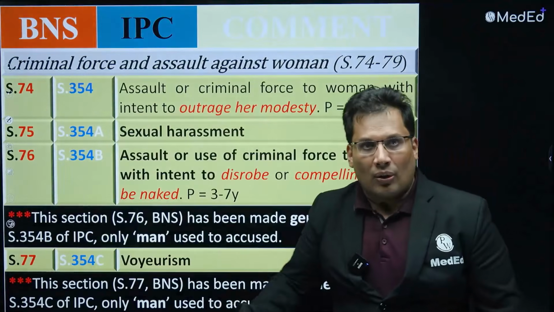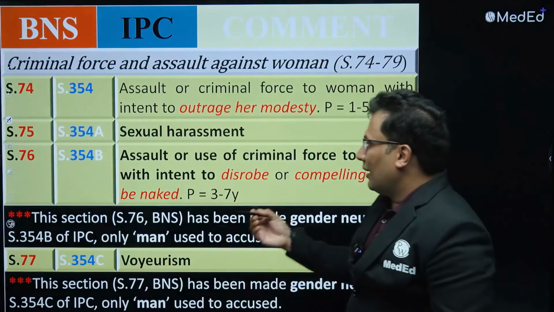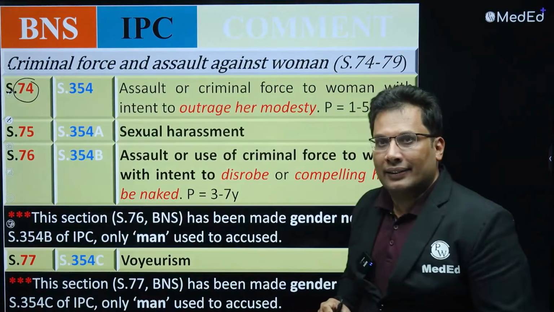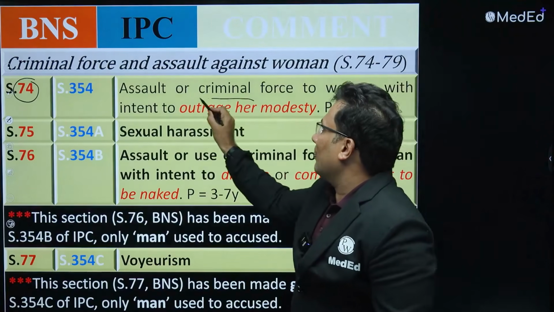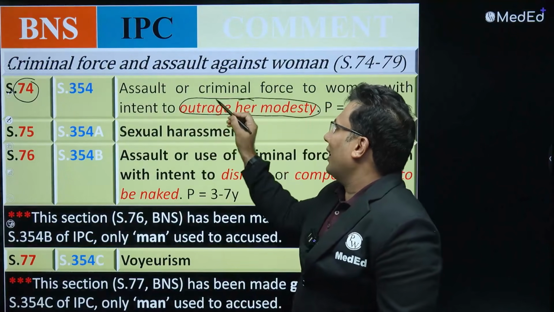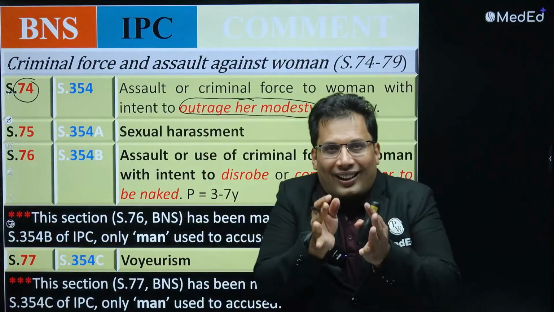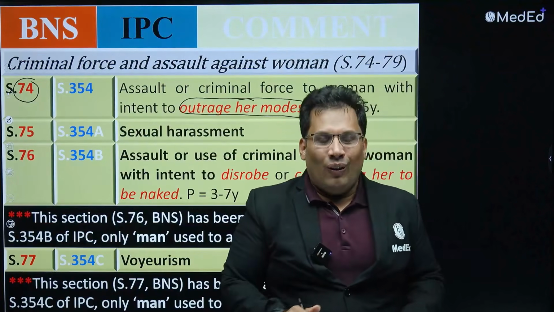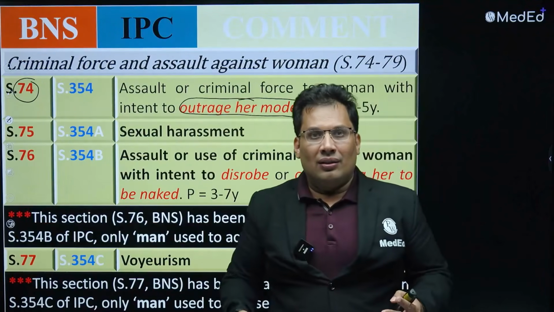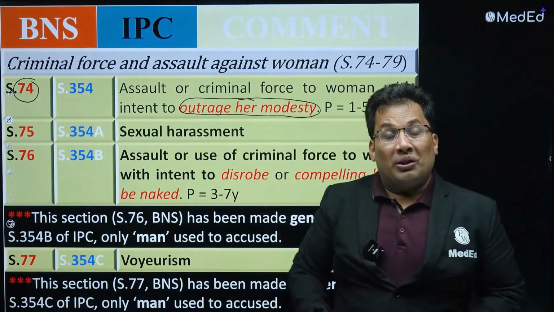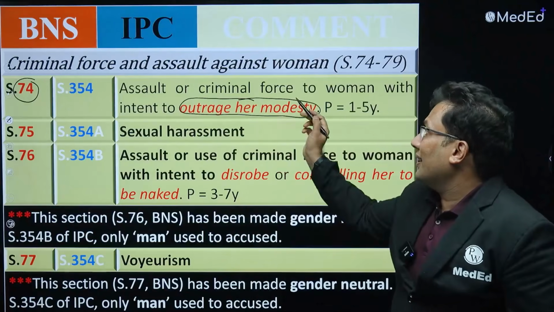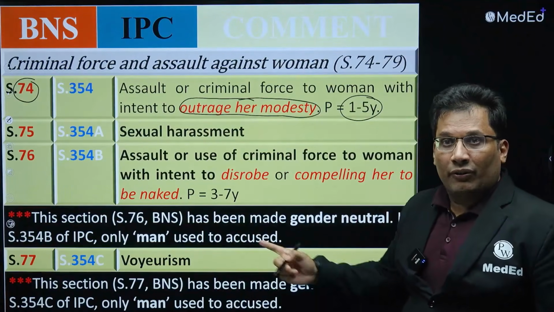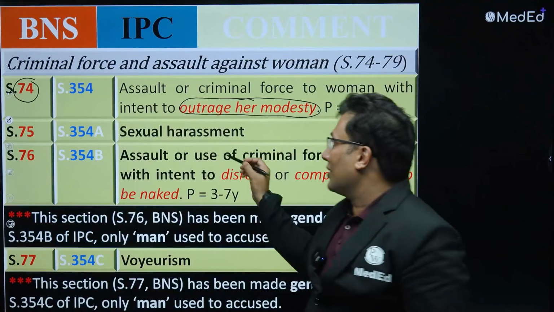Now come back to the BNS sections. 74 is outraging her modesty. See, outrage means a very strong act, applying criminal force. When a girl feels threatened or uncomfortable, then it is known as outraging her modesty, 1 to 5 years of imprisonment. That is what 74 says. 75, sexual harassment.